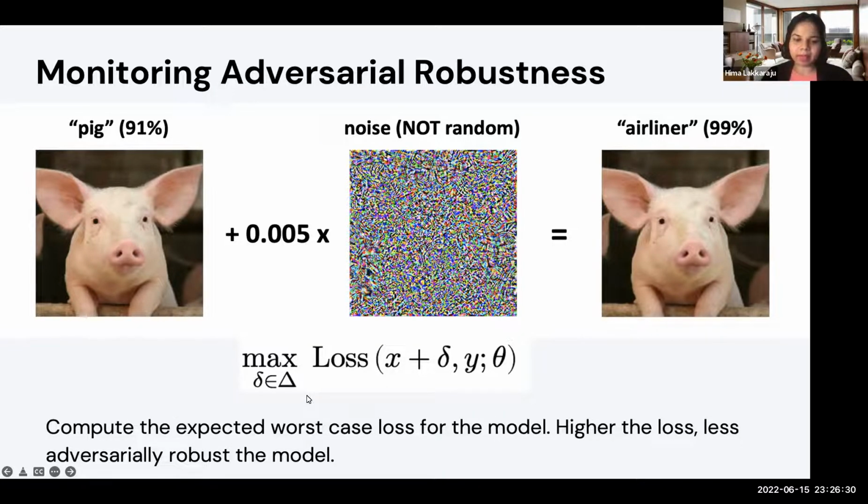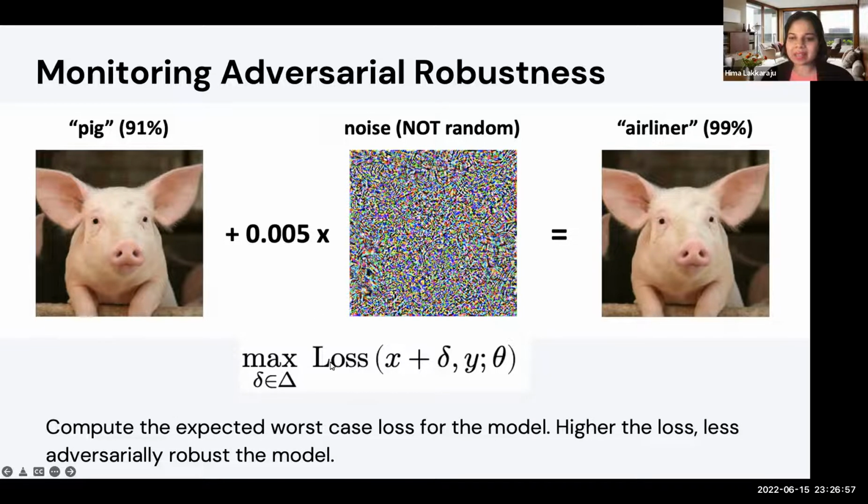What do I mean by that? The expression that you see here is basically computing the perturbation delta of a given point x for which the loss of the model turns out to be the worst with respect to that point x. So now if we can compute this with respect to all the points in the data distribution and then take the expected worst case loss.